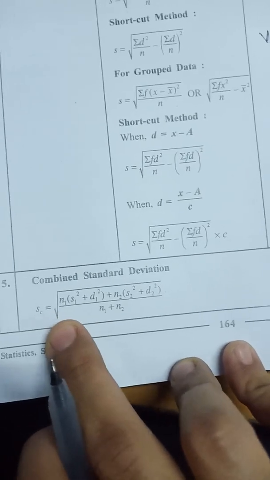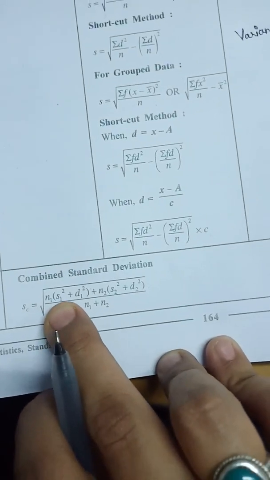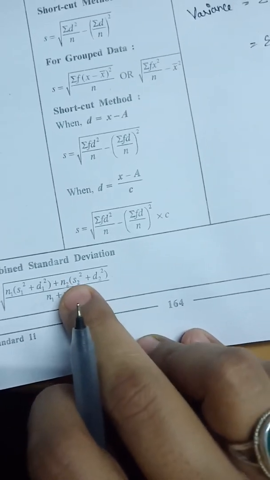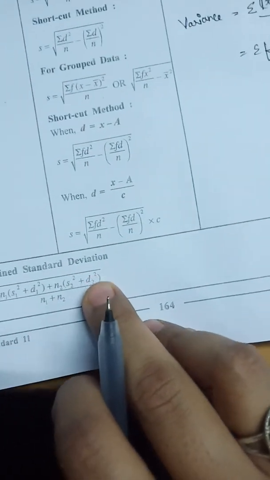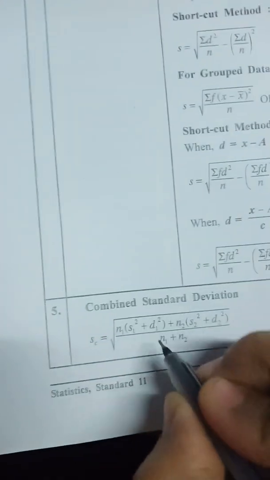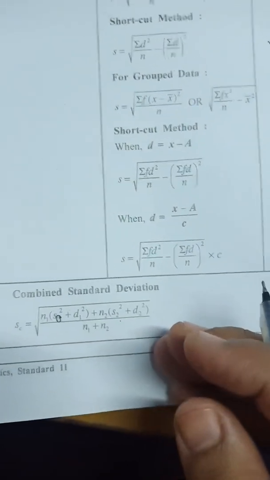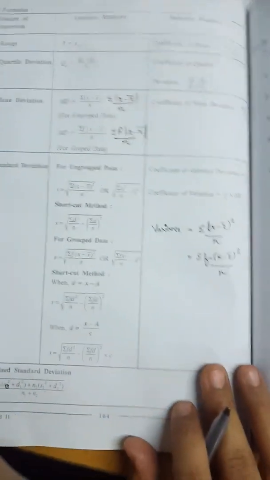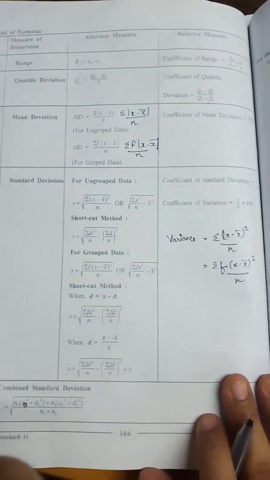Combined standard deviation equals root of n1 into bracket s1 the whole square plus d1 the whole square, plus n2 into bracket s2 the whole square plus d2 the whole square, upon n1 plus n2. Here 1 means group A value, and 2 means group B value. Don't get confused, and we have to square that. So these are the formulas which we have seen. In the next video we will begin with the exercise. Thank you.